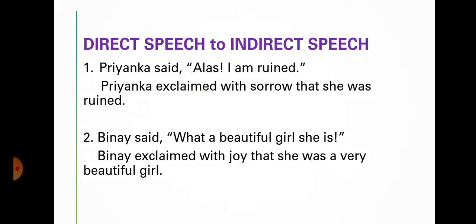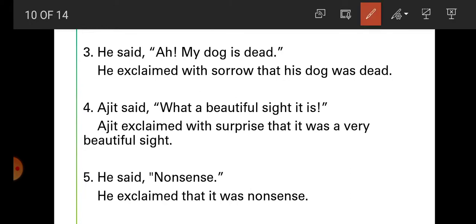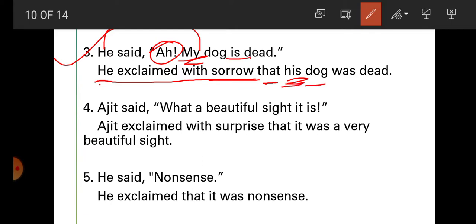Now next example. Students, example number 3. He said, "Ah, my dog is dead." What does "ah" indicate? Sorrow. So student, what do we write here? He exclaimed with sorrow, then after the inverted comma, "that". My dog: "my", student, is first person, so according to "he", "his". Possessive "his" here, and "his dog was dead".